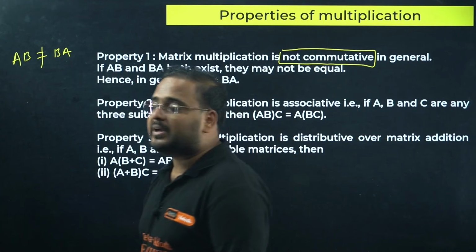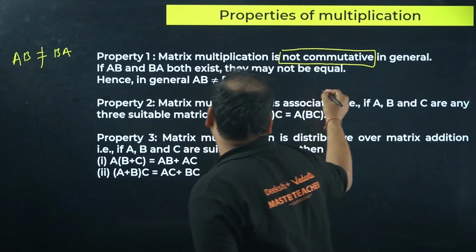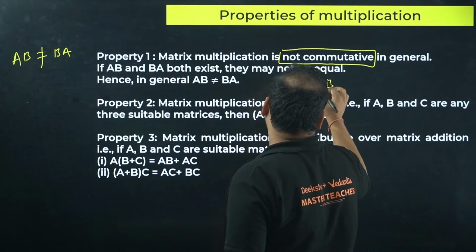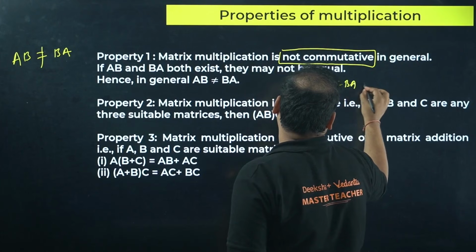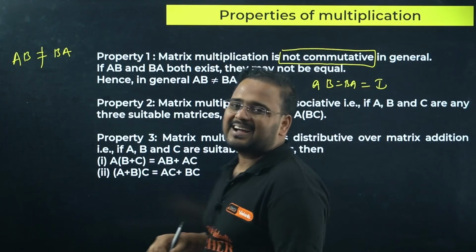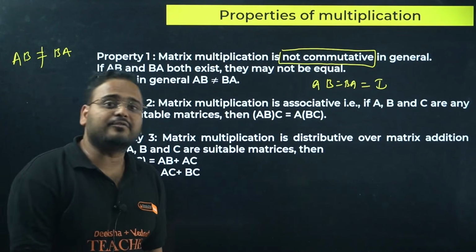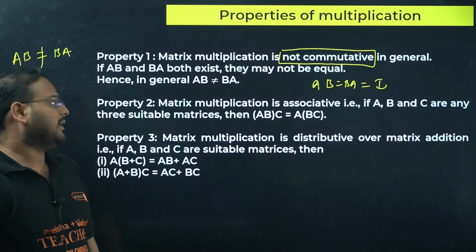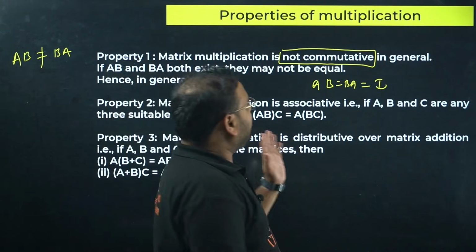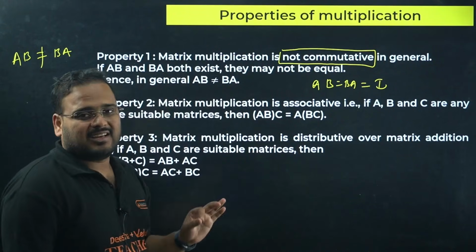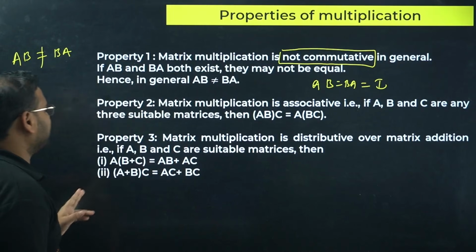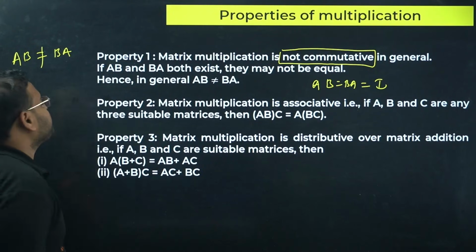So AB equal to BA is true if the result is the identity matrix, which is the condition for inverse. Remember? So it is not always commutative in nature. The first property is dealt with. Next.